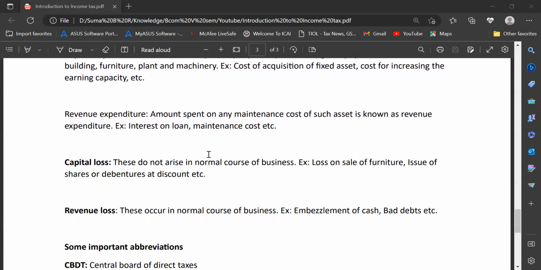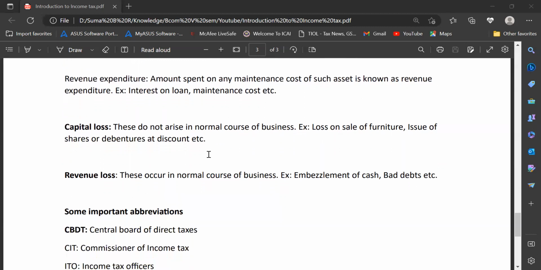Capital loss. Again the same thing. These kinds of losses will not occur in the normal course of business. Some examples are loss on sale of furniture, or issue of shares or debentures at a discount, not at a premium. If it is a revenue loss, then examples are embezzlement of cash or bad debts, etc.